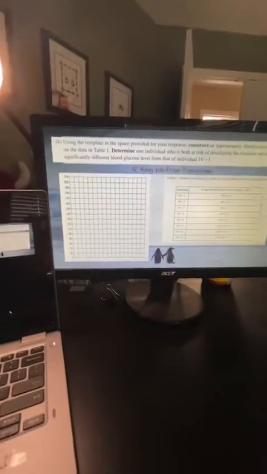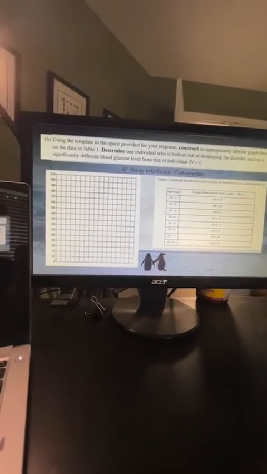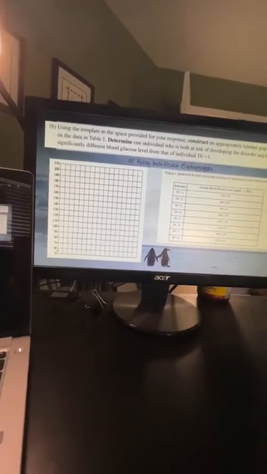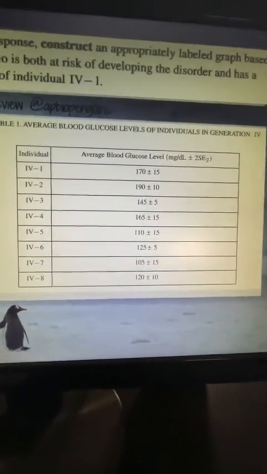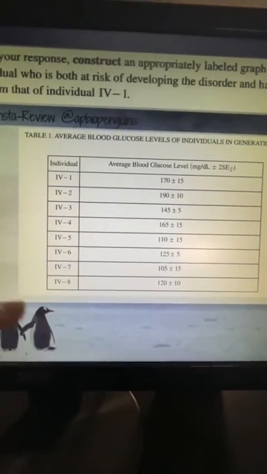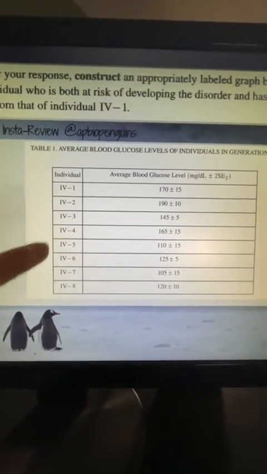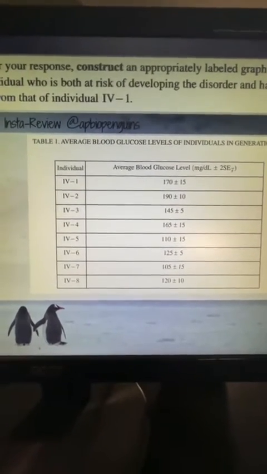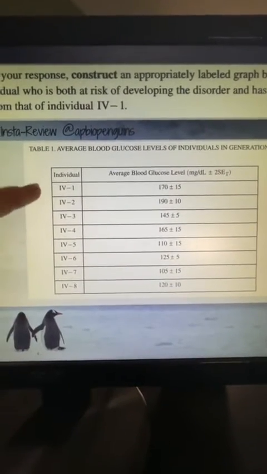So using our template, in the space provided on your response, construct an appropriately labeled graph based on the data in table 1. So one thing we have to notice is these individuals, right? Is there anything that really ties them to each other that makes some type of linear scale? No, they're individuals, right? There's no real connection. I'm looking for a connection between them. So this is what we call categorical data.